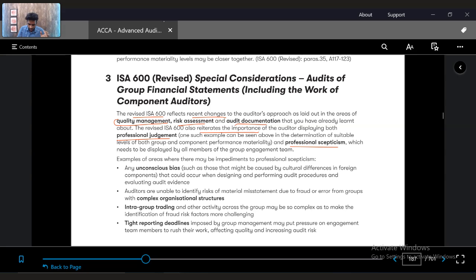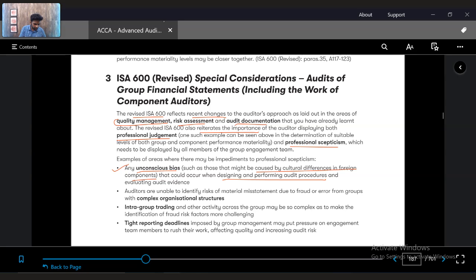So ISA 600 specifically talks about certain things that could affect the professional judgment and skepticism of the group auditors, which are: number one, any unconscious bias, like that might be caused by cultural differences in foreign components that could occur when designing and performing audit procedures or evaluating evidence.